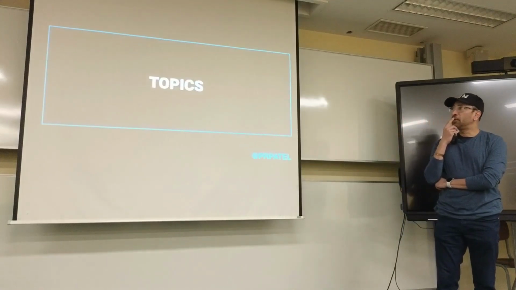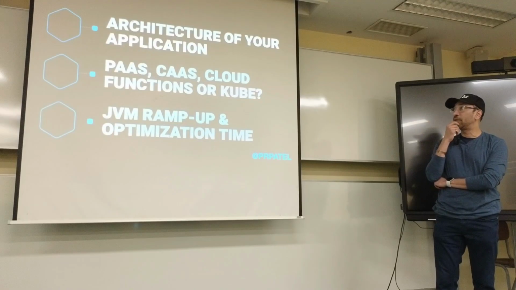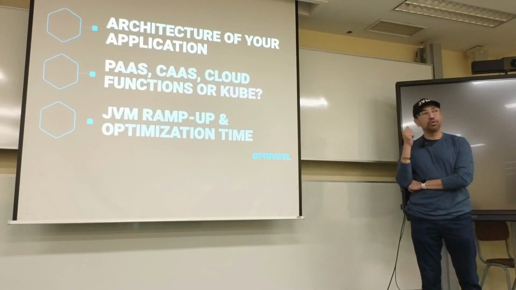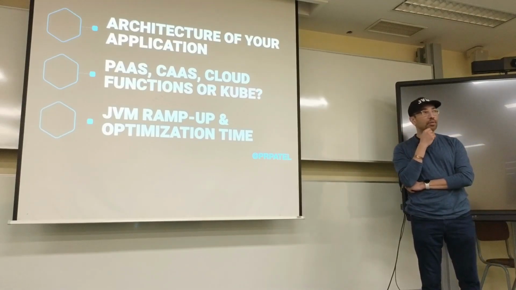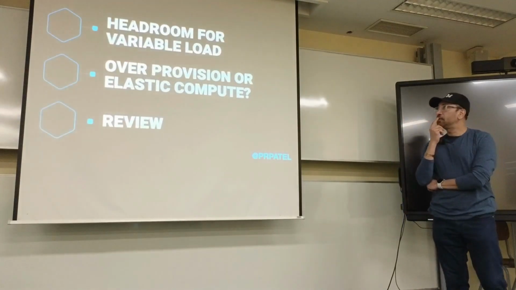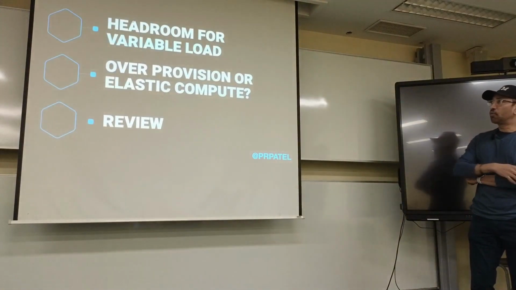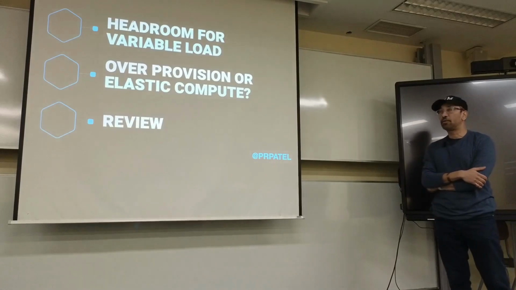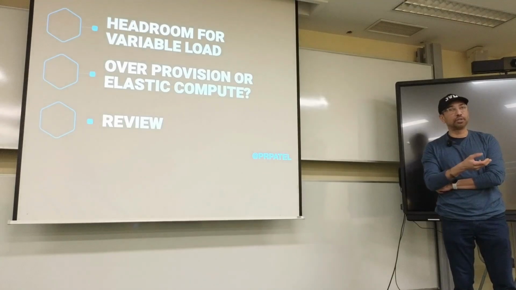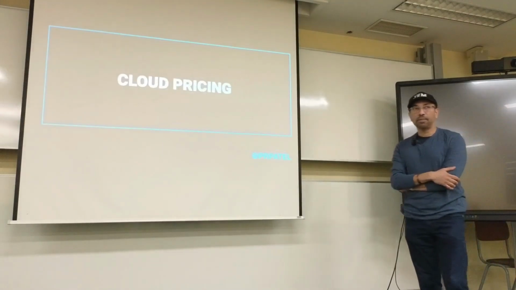Right? So here's some of the topics we'll cover. Architecture, what kind of cloud service should you use, or something like OpenShift and Kubernetes. And then we'll get into the nitty-gritty and talk about how this specifically relates to the Java virtual machine and Java applications. We'll also talk about over-provisioning, elastic computing, headroom for variable load and all that kind of stuff to round out how we think about the cloud and how we provision, how many instances we have and things like that, right? But let's spend a few minutes talking about cloud pricing.